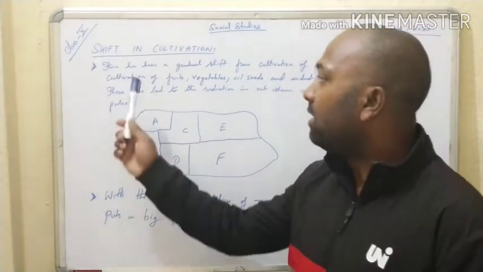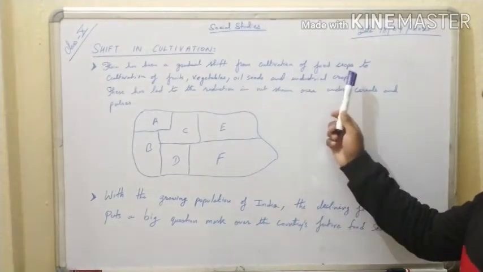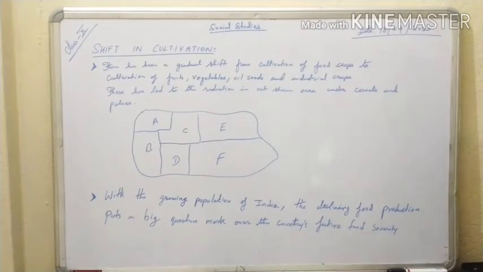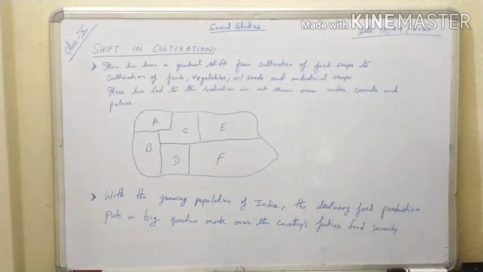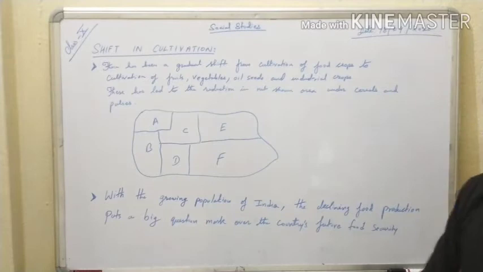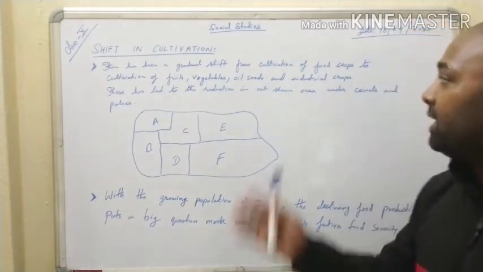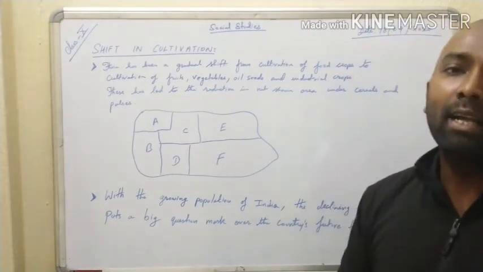Now there has been a gradual shift from cultivation of food crops to cultivation of fruits, vegetables, oilseed and industrial crops. This has led to the reduction in the net sown area under cereals and pulses. Now let us understand this with the help of a diagram. When the farmers do not get the profit from growing the food crops, that time they have decided to change their cultivation.